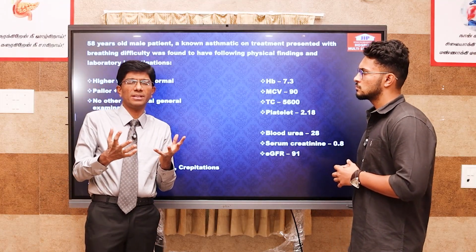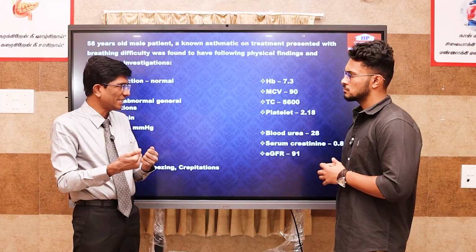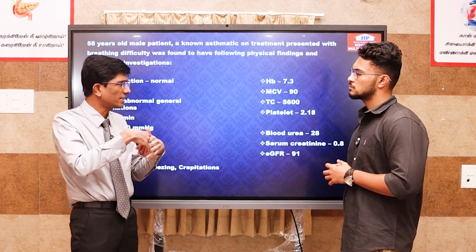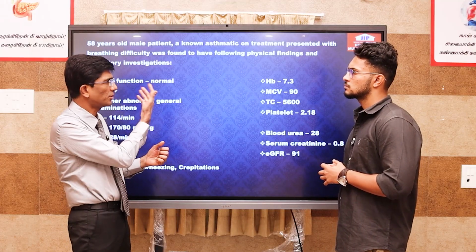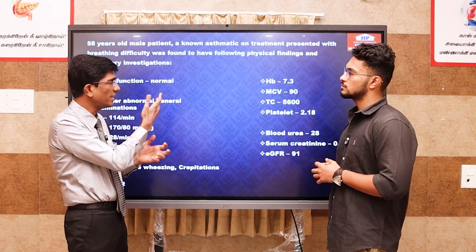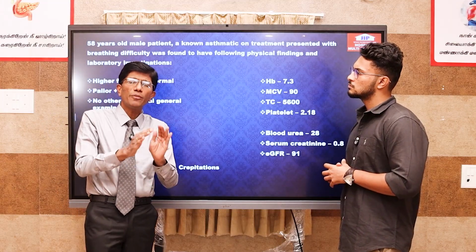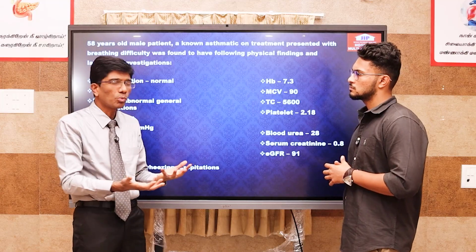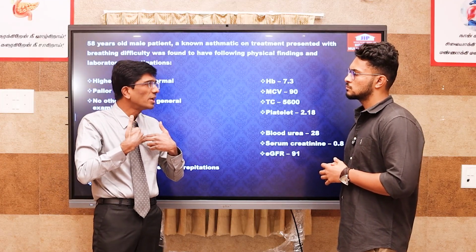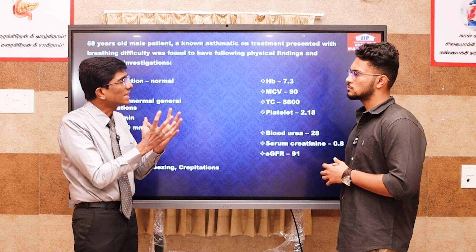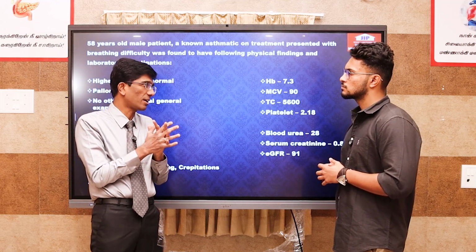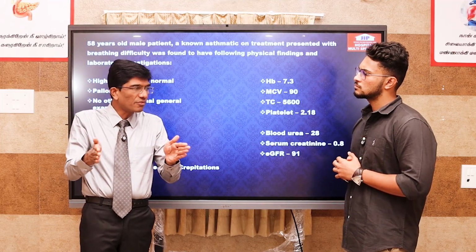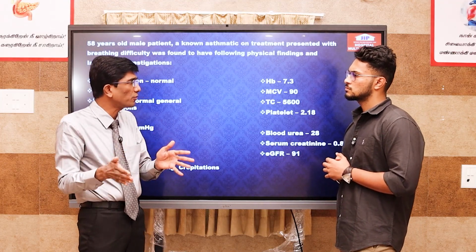So basically you know very well that the right atrium receives venous blood from everywhere. Then this venous blood enters the right ventricle, and the right ventricle pumps into the lungs through the pulmonary artery for oxygenation. So if you reduce the venous return with the help of some medication, what happens? The venous return to the heart comes down, so the workload of the heart comes down. That will give much relief to the ailing heart. That's very, very important. So injection furosemide dilates the veins. It is one of the powerful venodilators.